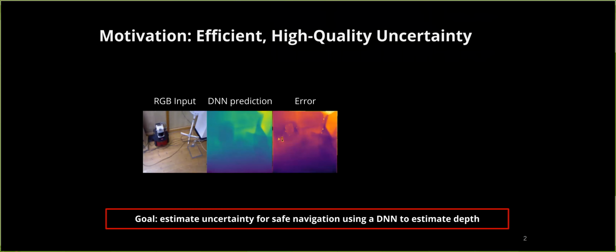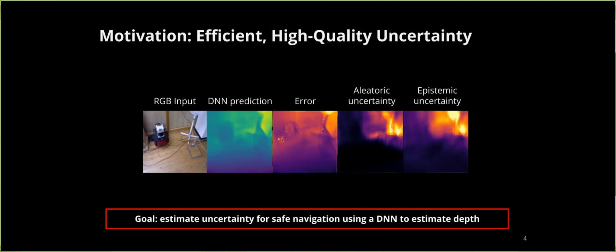Now, when we deploy this DNN to the real world, we don't have access to the actual error, and these errors can come from uncertainty about the data itself, such as dark or blurry images, called aleatoric uncertainty, as well as uncertainty about inputs the DNN hasn't seen often, if at all, during training, called epistemic uncertainty. For example, there's high error around the fan and vacuum in this image, likely due to issues with lighting and cropping, resulting in aleatoric uncertainty, as well as there not being many examples of these objects in the training data set, resulting in epistemic uncertainty.